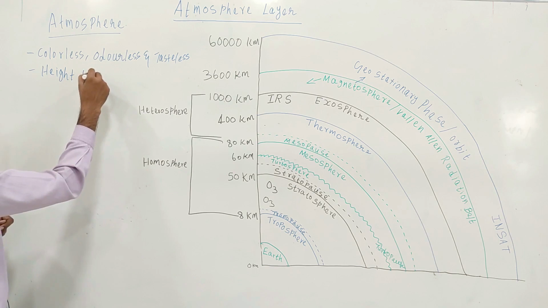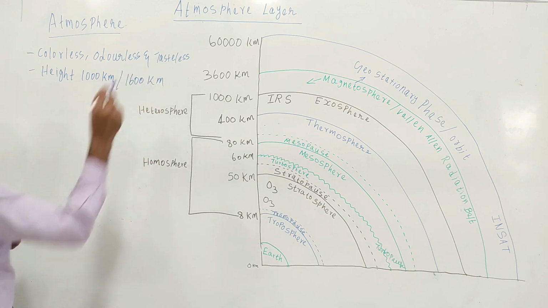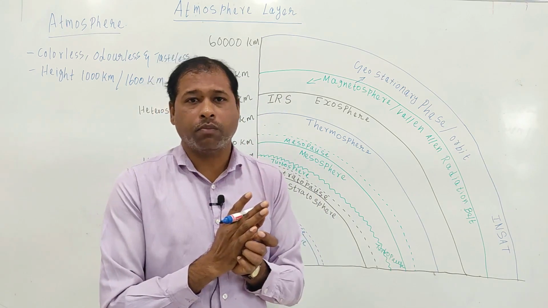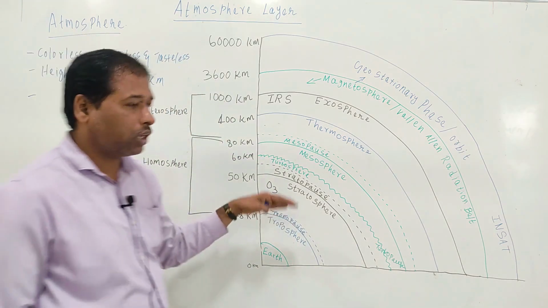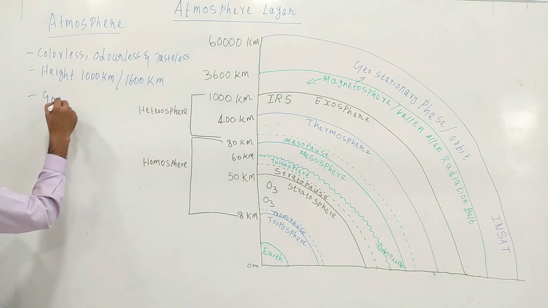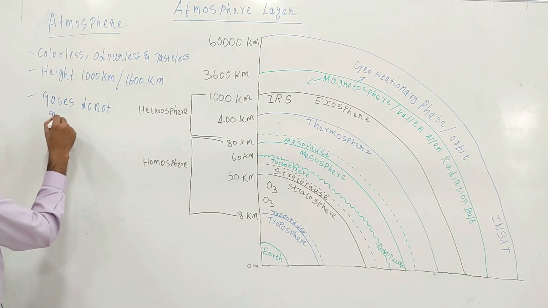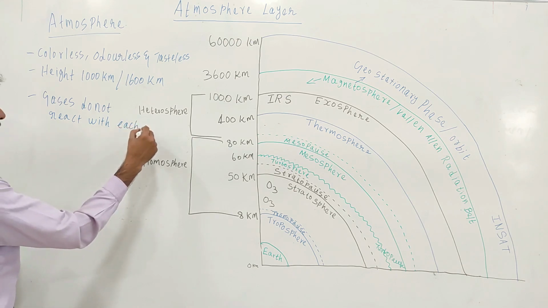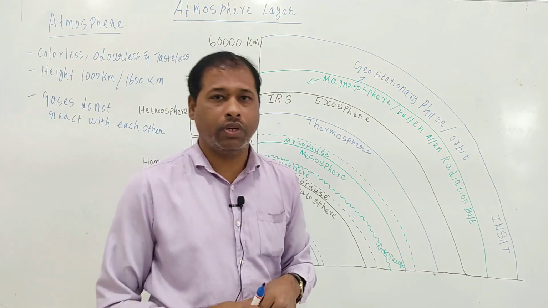The mechanical mixture of gases that surround the earth do not react with each other. Whatever gases are present in the atmosphere do not react with each other.